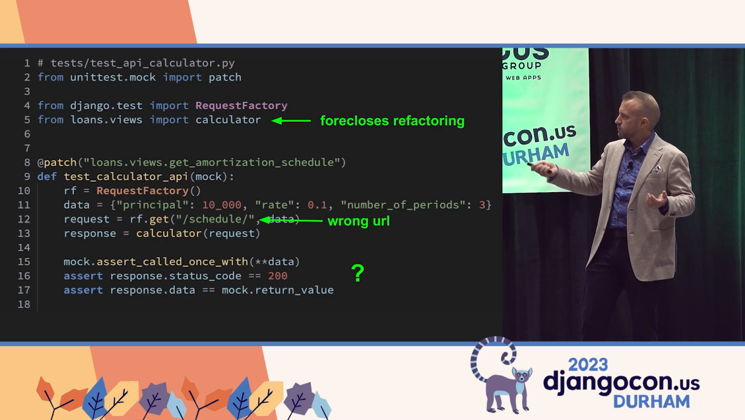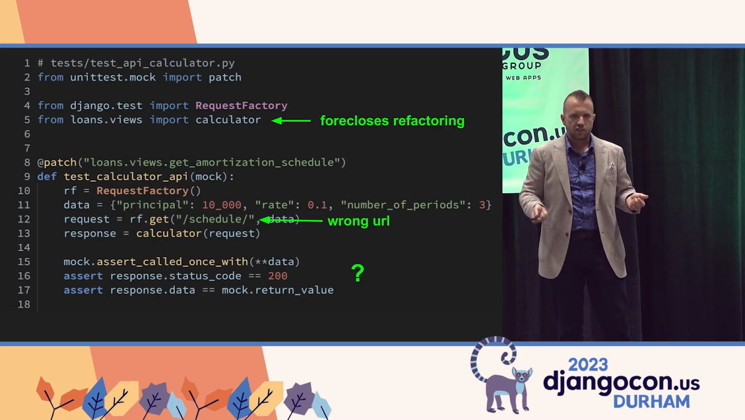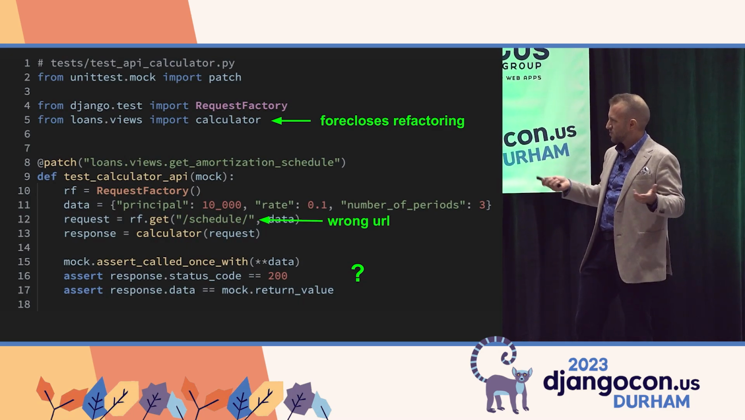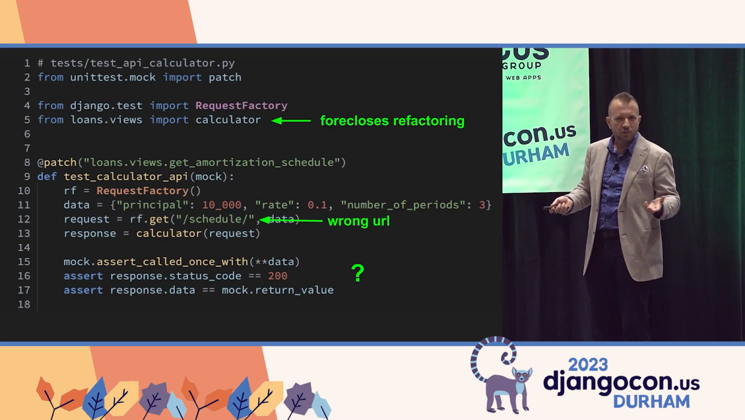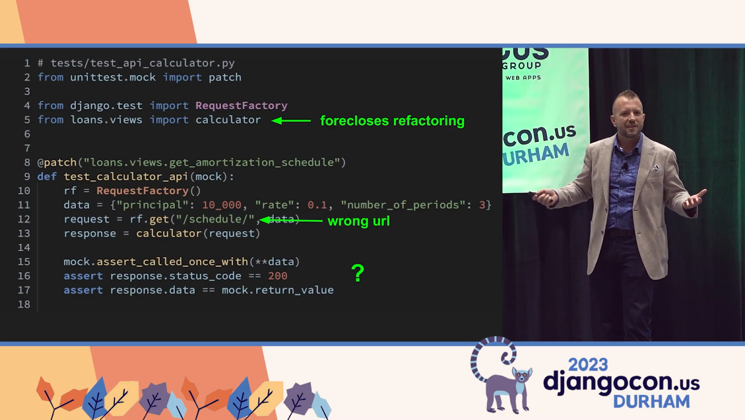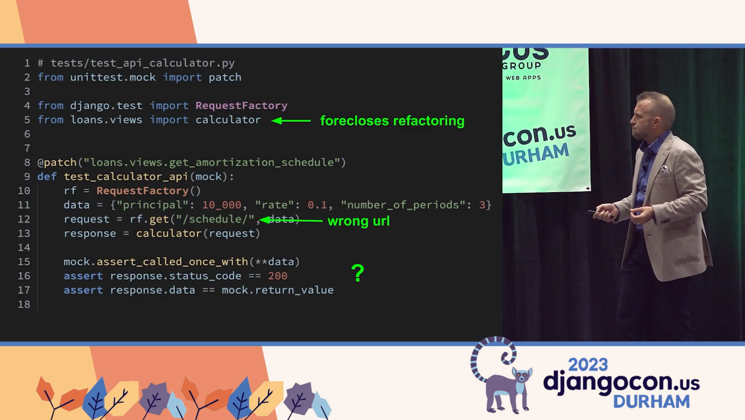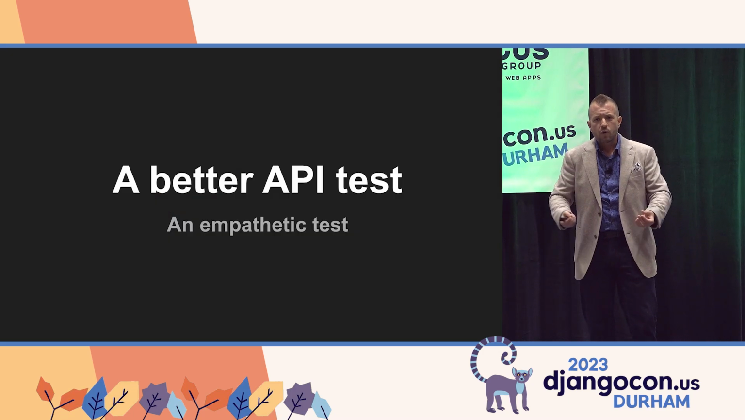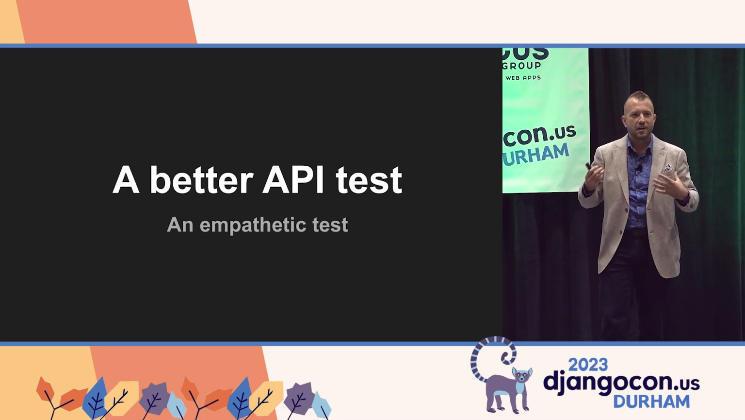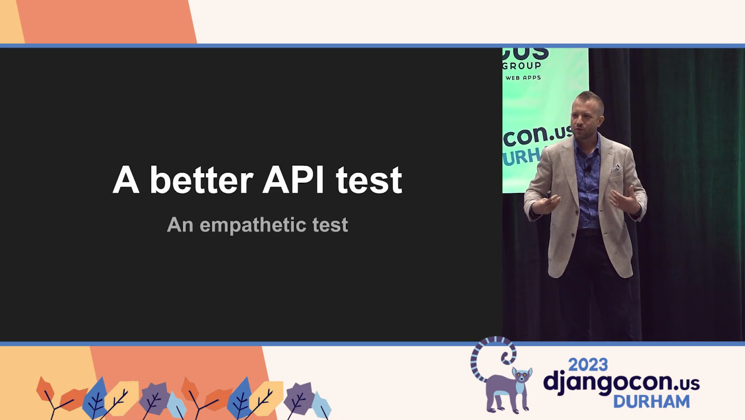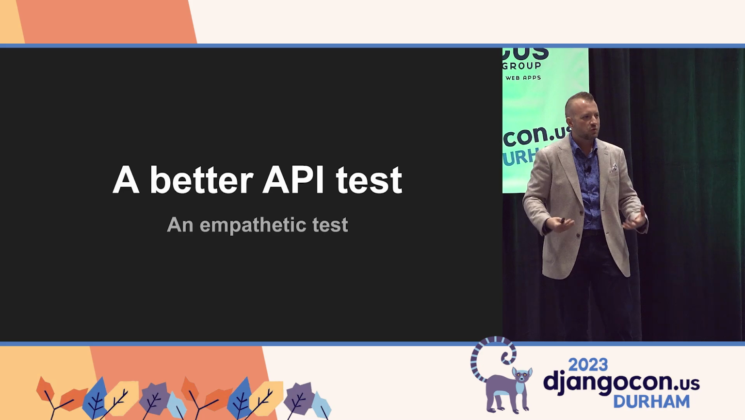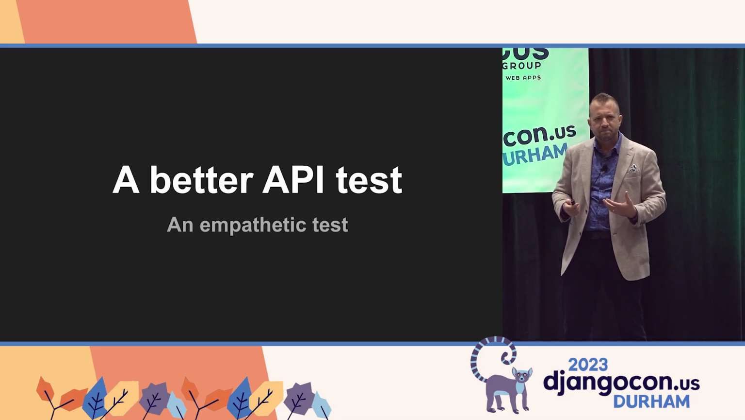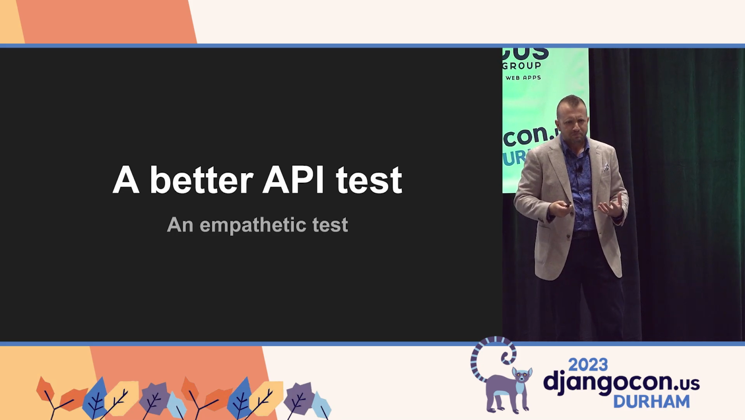And then finally, we've patched this function, get amortization schedule. What does that mean? I don't know. And we're asserting that we've called the function with some arguments, and we don't really know what we're doing. It's not clear. So what if we wrote a better test? What if we put ourselves in the shoes of that frustrating situation when we come to make an improvement and things fall apart? What if we used a bit of empathy, right, to prevent that situation?